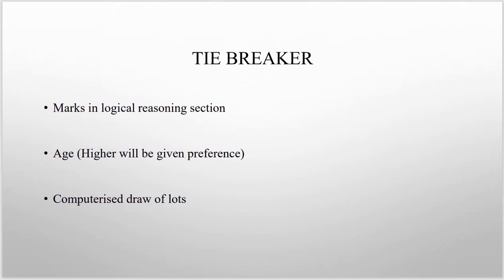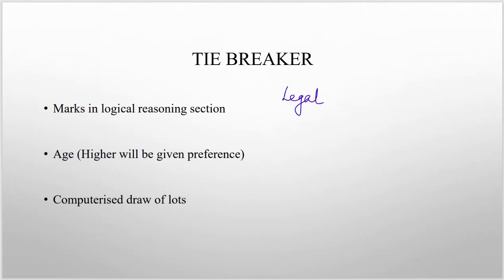Now the tiebreaker mechanism that they are following: earlier the tiebreaker used to be the legal section. One who has higher marks in legal would be given a better rank. Now the tiebreaker section would be logical reasoning, which is of 70 marks. So if two candidates have the same total marks, the one who has got higher marks in logical reasoning would be given a higher rank.